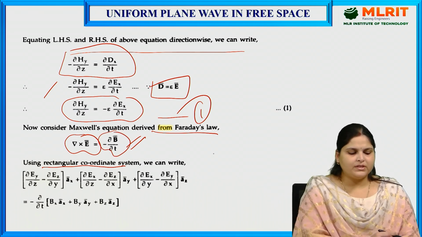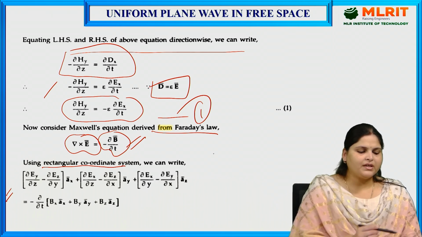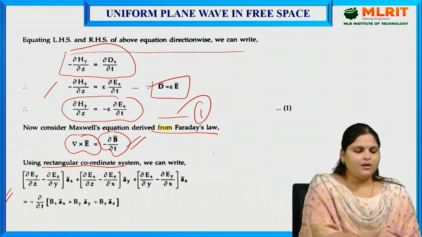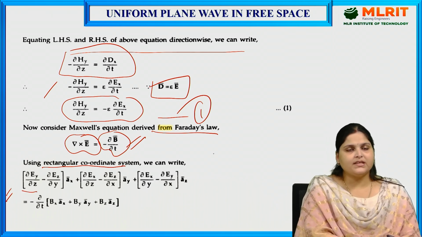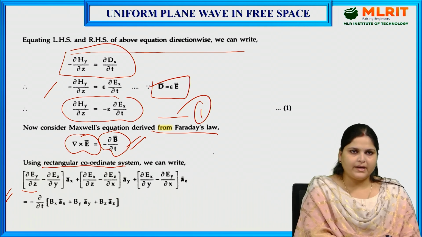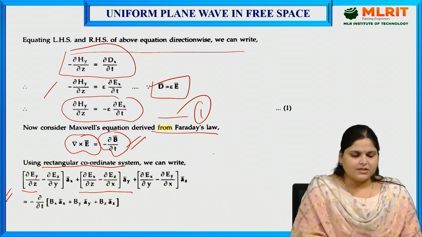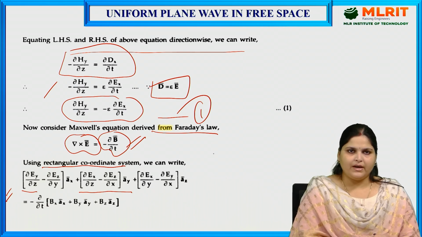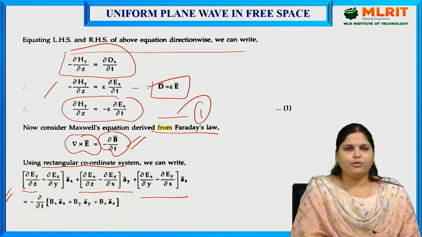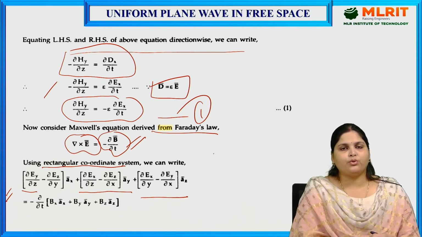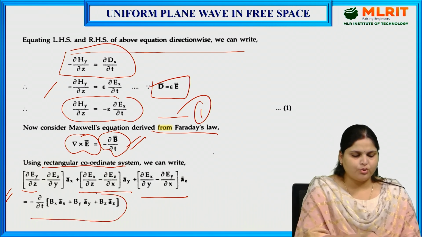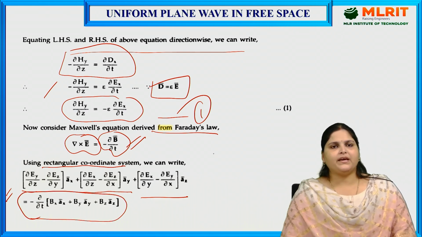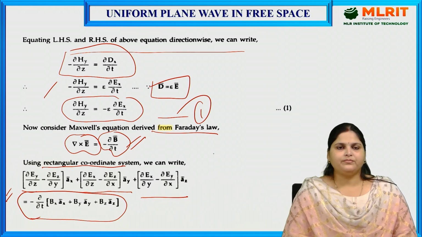So this equation becomes (∂Ez/∂y minus ∂Ey/∂z) ax plus (∂Ex/∂z minus ∂Ez/∂x) ay plus (∂Ey/∂x minus ∂Ex/∂y) az equals minus ∂/∂t (Bx ax plus By ay plus Bz az).